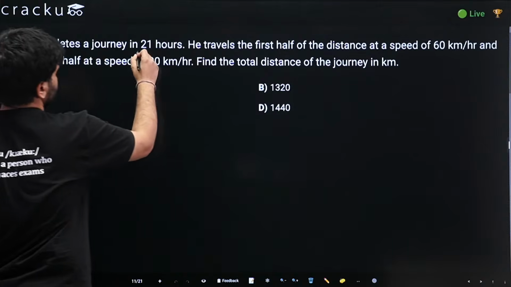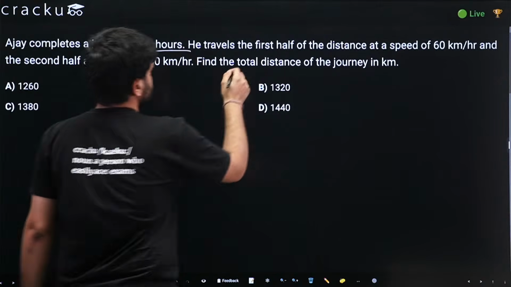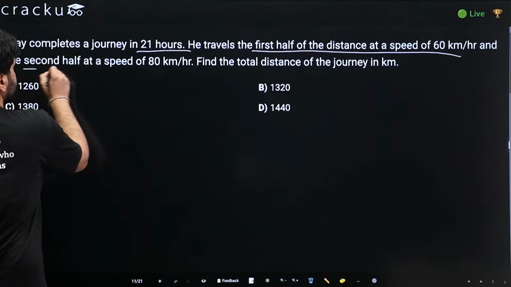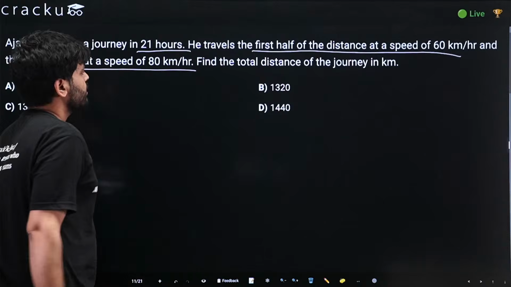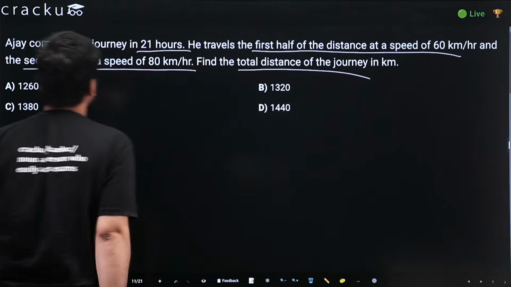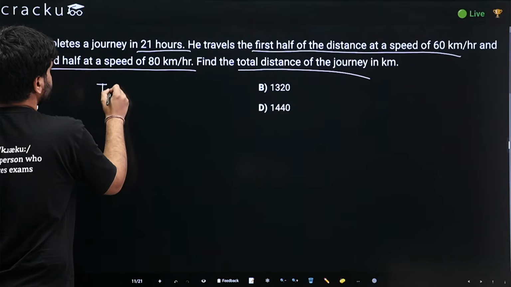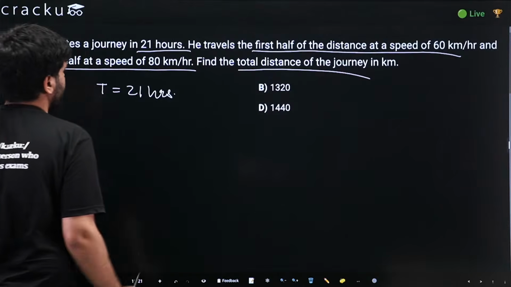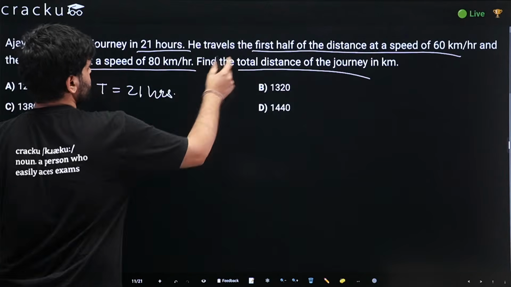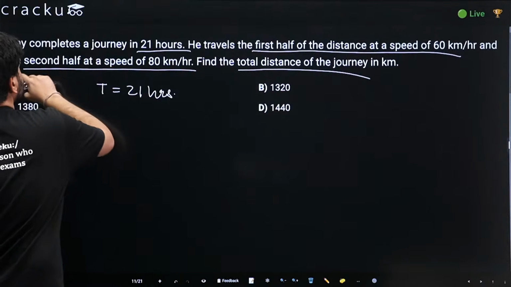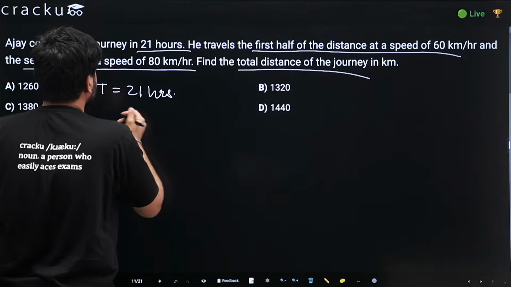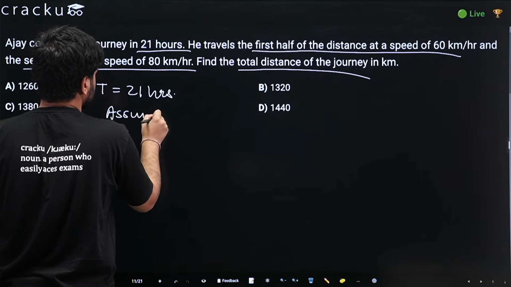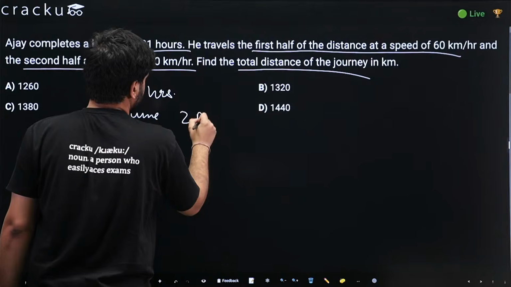Ajay completes a journey in 21 hours. He travels the first half of the distance at 60 kilometers per hour and the second half at 80 kilometers per hour. Now we have to find the total distance of the journey. We know that total time is given as 21 hours. And since we are given the first half of the distance at some speed and the second half at some other speed, let's assume the total distance to be 2d.